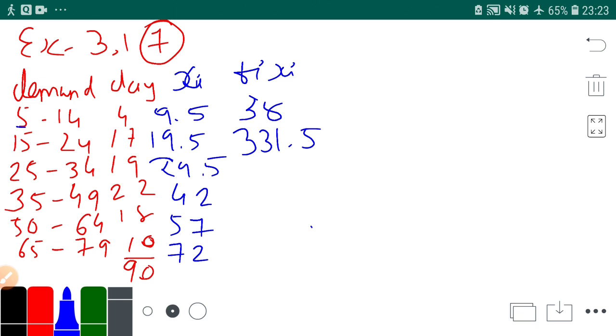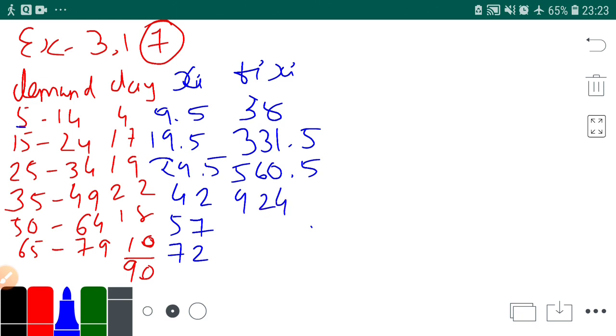Then 29.5 into 19 is 560.5. Then 42 into 22 is 924.